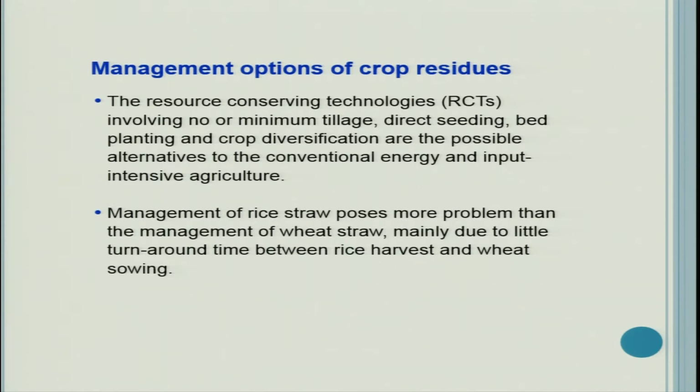The resource conserving technologies, commonly called RCTs, involving no or minimum tillage, direct seeding, bed planting and crop diversification, are the possible alternatives to the conventional energy input intensive agriculture. So, dear students, due to climate change and global warming issues, it is now advised to switch over to conservation agriculture.